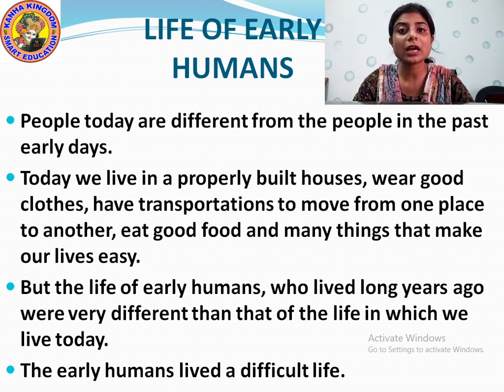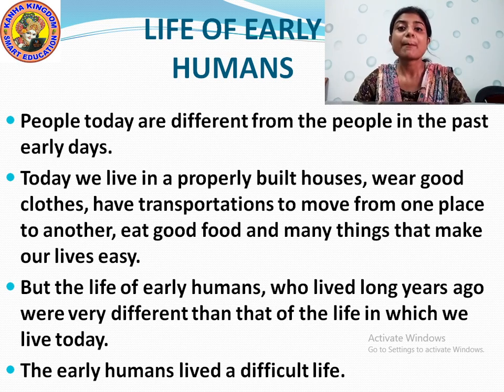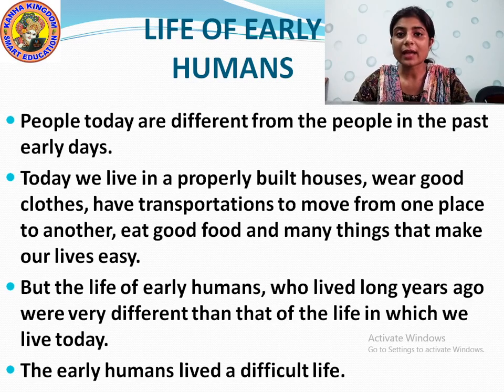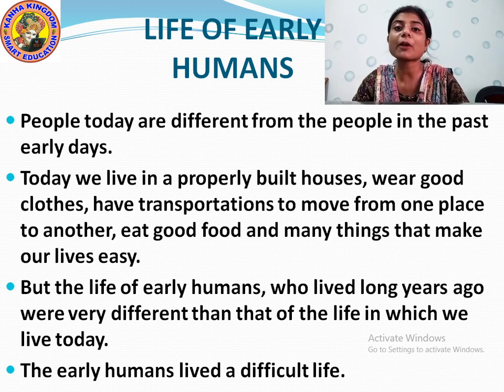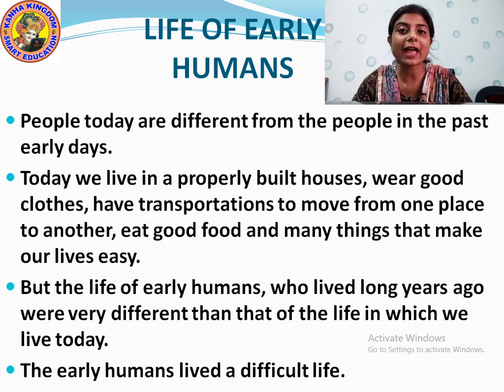Now we will study about the early humans. See in the slide what is written. People today are different from the people in the past early days. That means people like we are now, right? But people in the past days were not like us. They were completely different from us. They did not wear clothes like we wear. Understood? They used to wear the skin. They did not know how to wear clothes. They were very much different because they were developing from animals. That is why they had some habits of animals. Do we have a habit of animal or what?